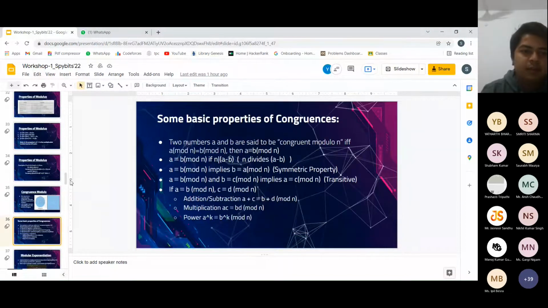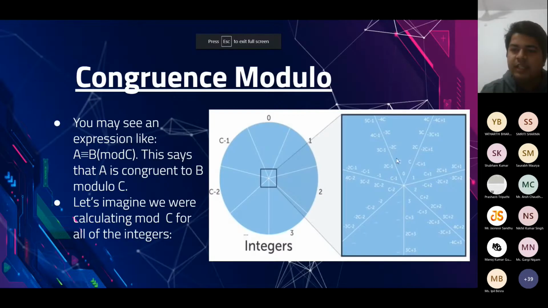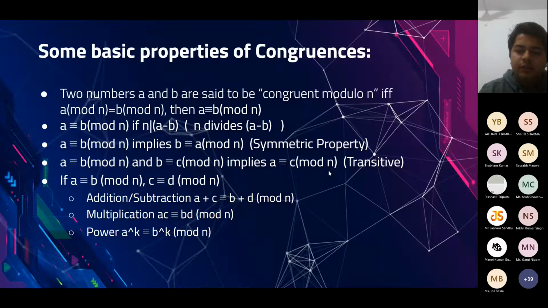So here via this diagram also we wanted to show the same thing: all the numbers like C plus 1, 2C plus 1, 3C plus 1 lie on the same line because they are congruent modulo C. You take modulo of any number with C, you will get 1, and for this number you get 0. Pretty straightforward. So now let's talk about some basic properties of congruences.